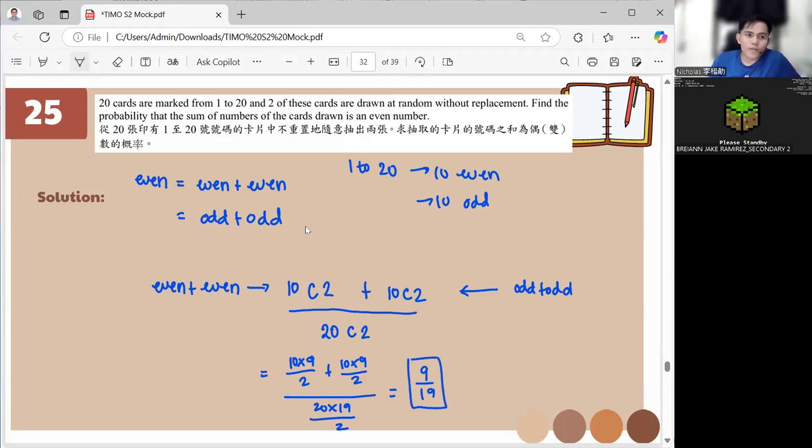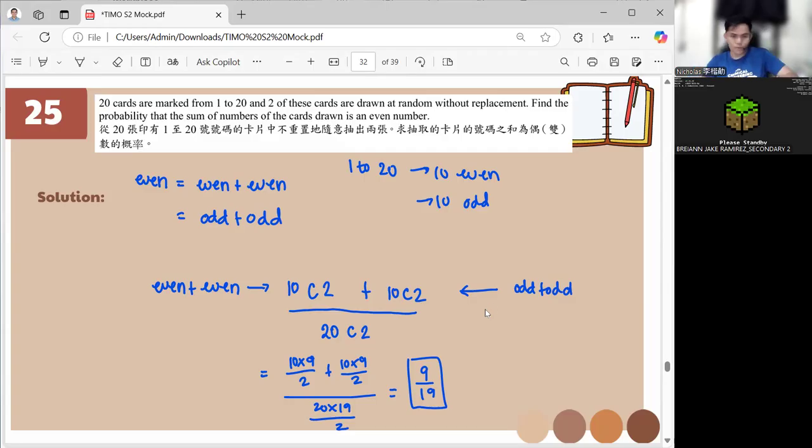So be mindful of the logic. This is combinatorics. You use combination, but in solving the question, you use logic. There are 10 even numbers. You're going to choose 2 so that even plus even will become even. So 10 choose 2, right? There are 10 odd numbers. You're going to choose 2 because odd plus odd will become even. So 10 choose 2.